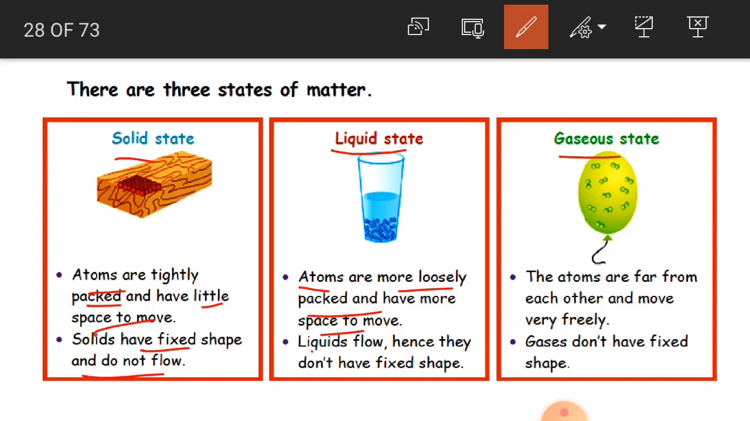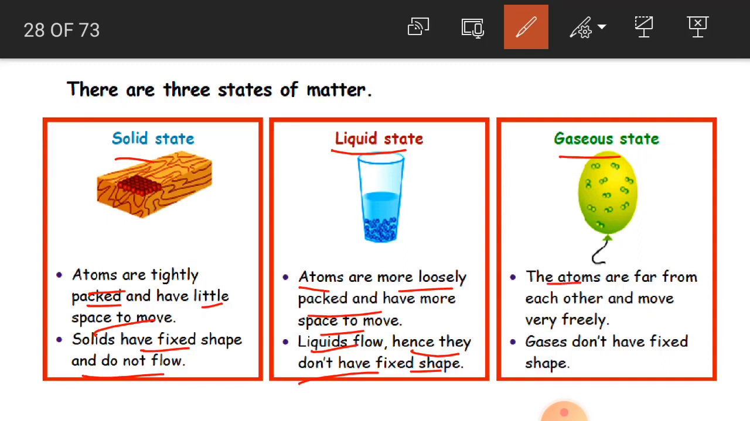Clear? So liquid flows, hence it doesn't have a fixed shape. If you pour it in a glass, it takes the glass shape. If you pour water in a bucket, it takes a bucket shape. In a jug, it takes a jug shape. In a plate, it takes a plate shape. So that is why it doesn't have a definite shape. Clear, children?